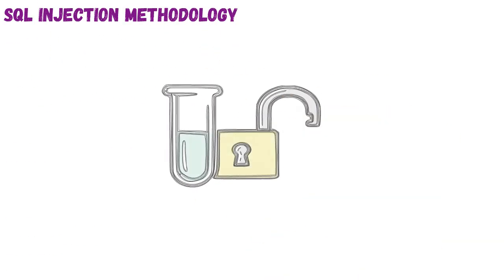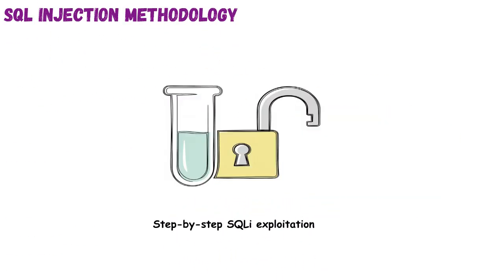SQL injection methodology. This topic breaks down the systematic process attackers follow when exploiting SQL vulnerabilities. It's like solving a combination lock, one dial at a time, testing each move carefully. The SQLi process starts with detection, then moves through enumeration, exploitation, and finally data extraction. Each step involves strategic inputs to probe and understand how the SQL backend reacts. In our hands-on, we'll attempt login bypass, confirm injection points, then extract user data.